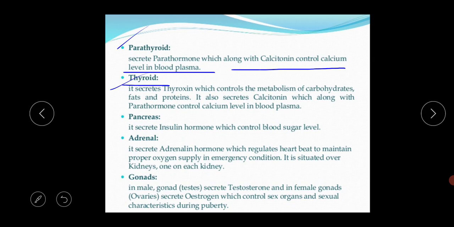I have written that it secretes thyroxine, which controls the metabolism of carbohydrates.